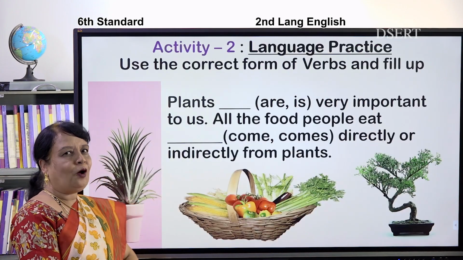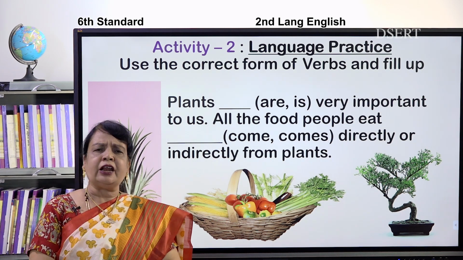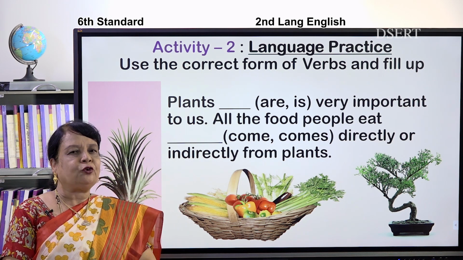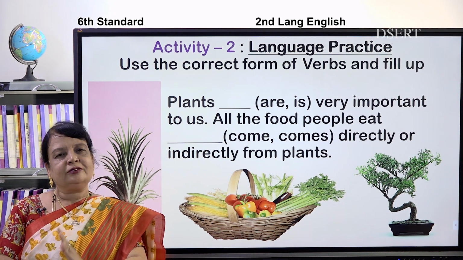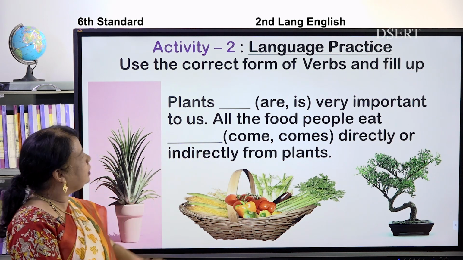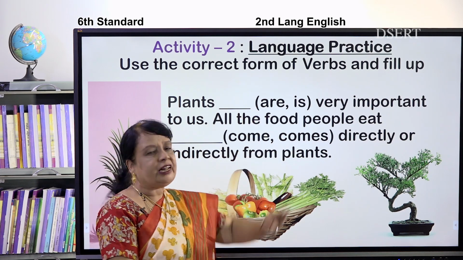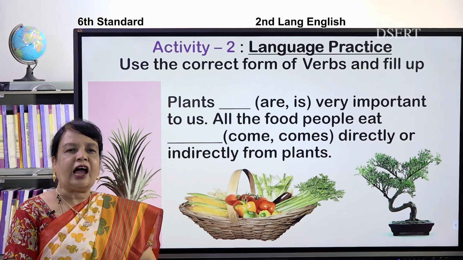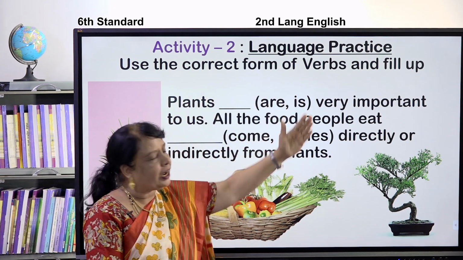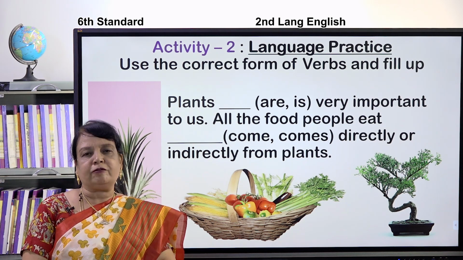Yes. Now I have one more language practice for you. Children, in the last class, I told you about verbs. In that verbs, I told you about adding and some of the action words. Now, children, I have two words here in the bracket. These are called as auxiliary verbs. What are they called as? Auxiliary verbs. What we are going to do is use the correct form of verbs and fill up. Children, auxiliary verbs are also called as helping verbs.